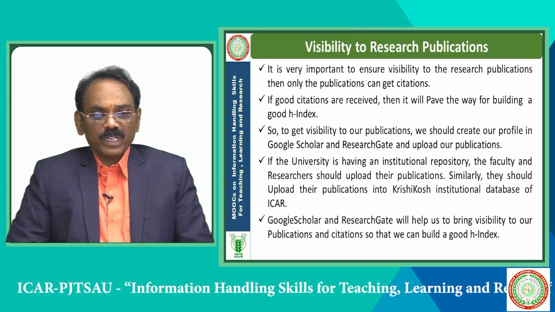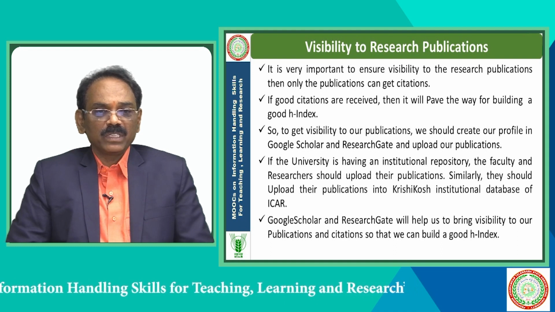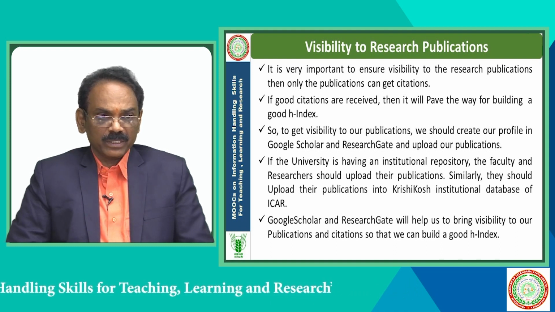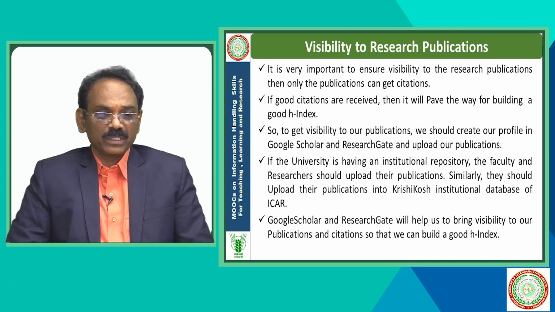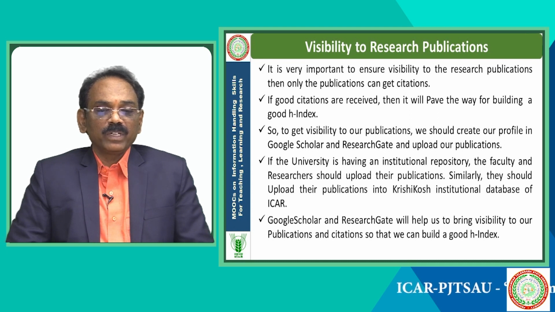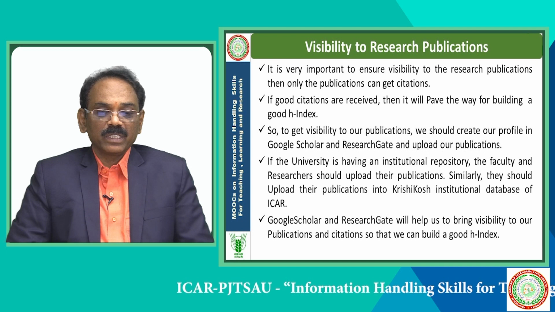Visibility of your research publications. It is very important to ensure visibility to the research publications, then only the publications can get citations. If good citations are received, then it will pave the way for building a good H-index. So, to get visibility for your publications, we should create our profile in Google Scholar and ResearchGate and upload our publications. If the university has an institutional repository, faculty and researchers should upload their publications. Similarly, they should upload their publications into the Krishikosh institutional database of ICAR. Google Scholar and ResearchGate will help us bring visibility to our publications and citations, so that we can build